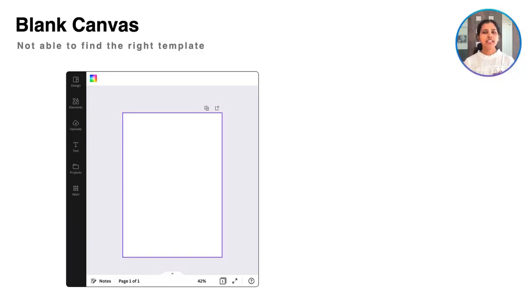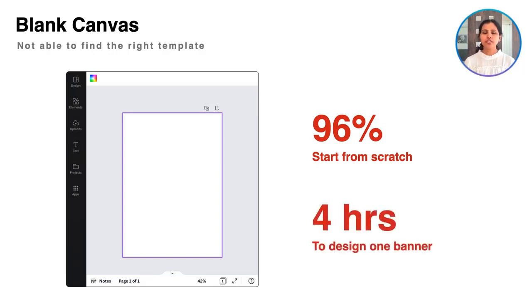Statistics say 96% of users start designing from scratch as they are not able to find the right template. And it takes anywhere between 2 to 4 hours to come up with one creative. Think of A/B testing. Creative velocity is not able to match content velocity. So, how do we solve this?